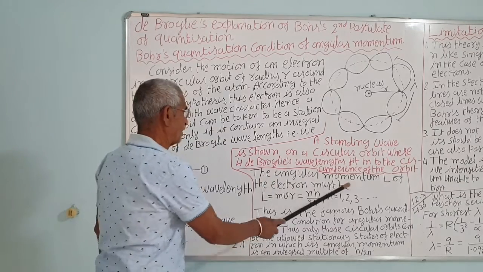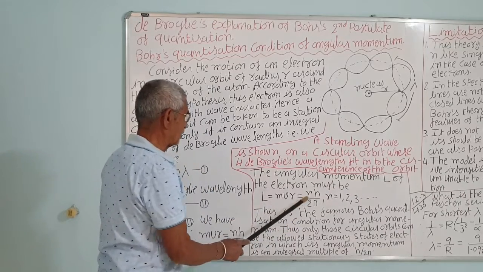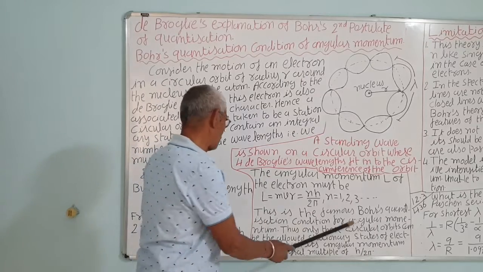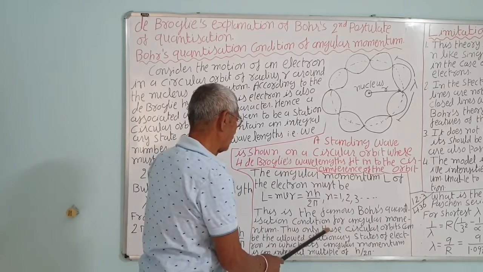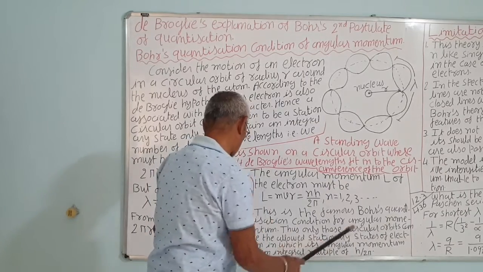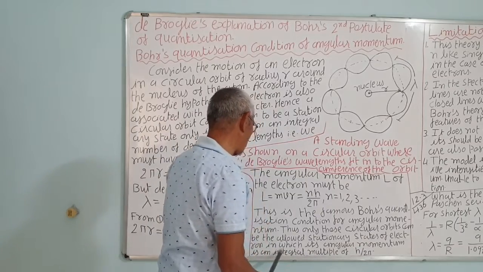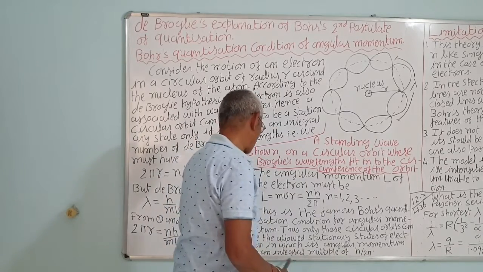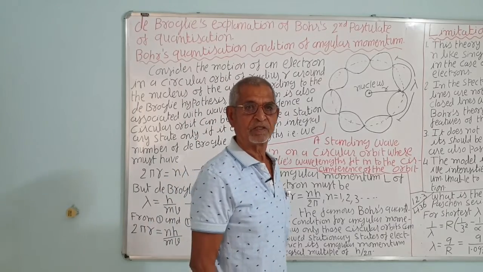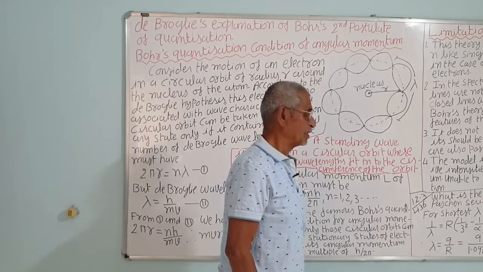The angular momentum L of the electron must be L = mvr, and that is equal to nh/2π, where n is 1, 2, and so on. This is the famous Bohr quantization condition for angular momentum. Thus, only those circular orbits can be the allowed stationary states of the electron in which its angular momentum is an integral multiple of h/2π. This is what Bohr said in his second postulate, which he postulated in his atomic model.